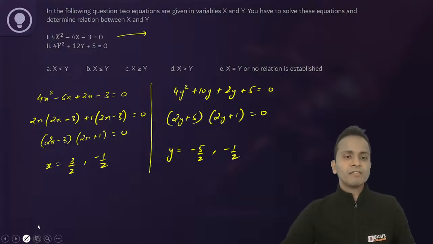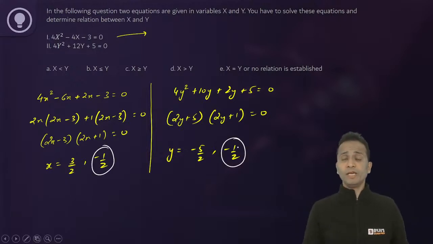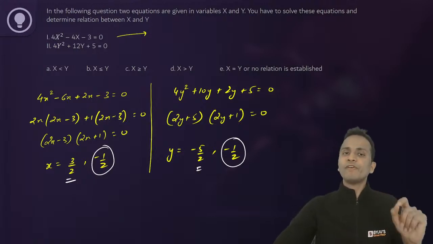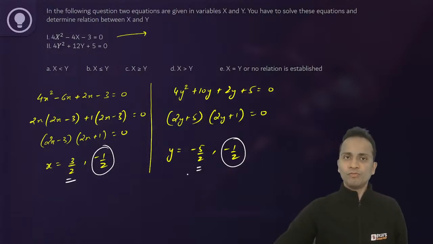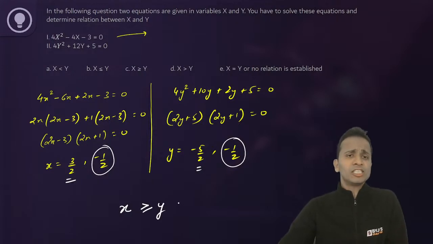Now, if I compare the values of x and the values of y, I can say that one of the values is equal. Okay, so yes, x and y can be equal. Also, if I look at the second value of x and the second value of y, I can see that the value of x is more than the value of y. So I can say that x will be either greater than or equal to y. Okay, so this will be the relation that I'm getting.